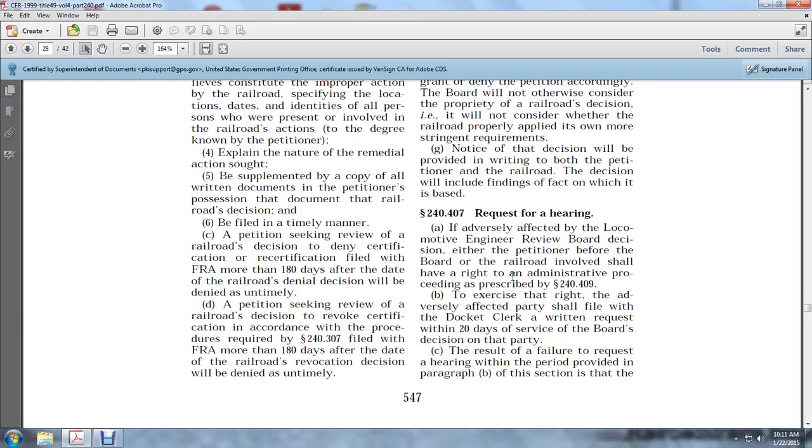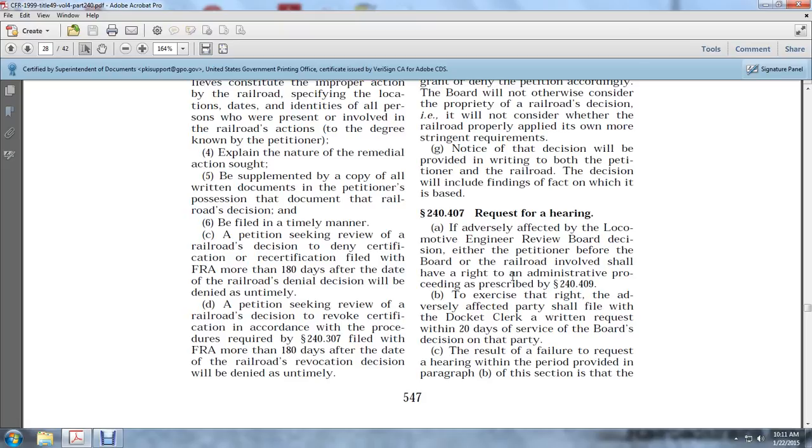240.407, request for a hearing. Adversely affected Locomotive Engineer Review Board decisions. Either the petitioner before the board or the railroad involved shall have the right to administrative proceedings as prescribed in 240.409.